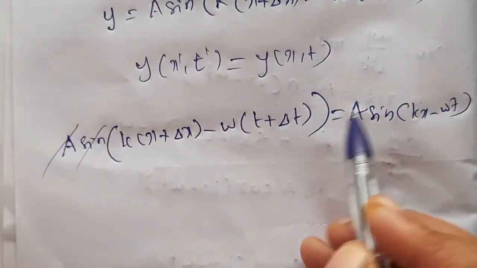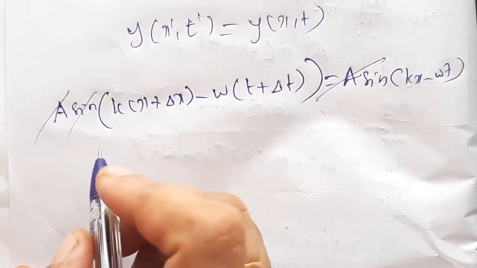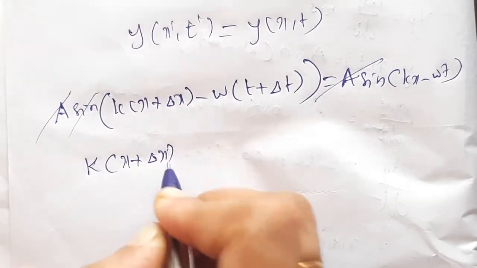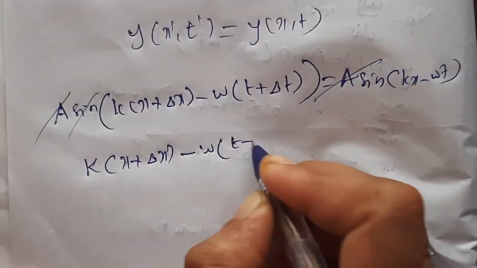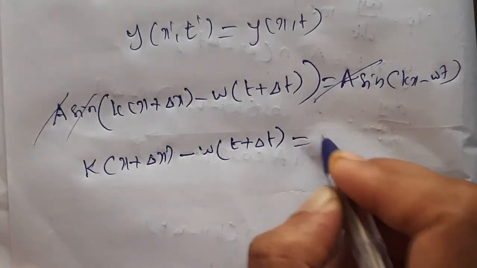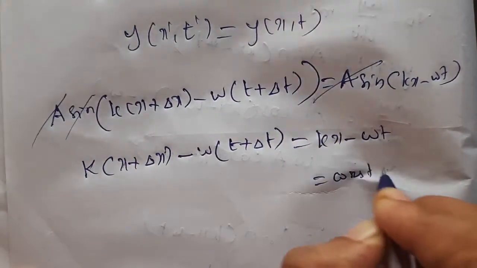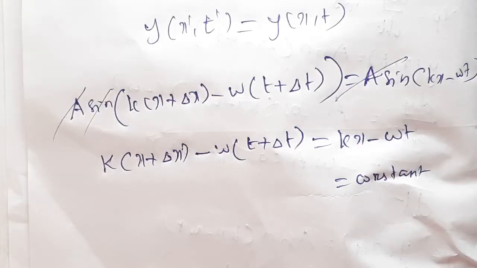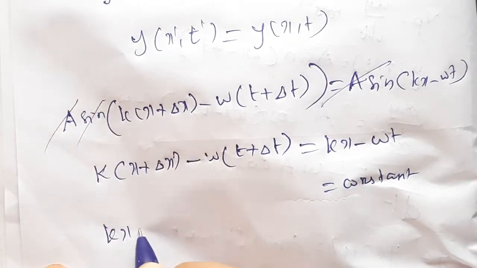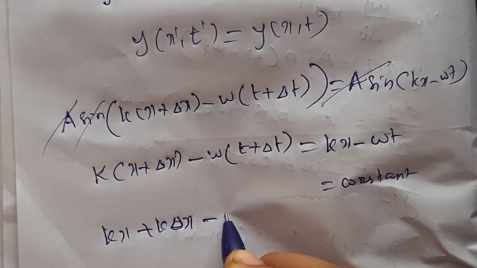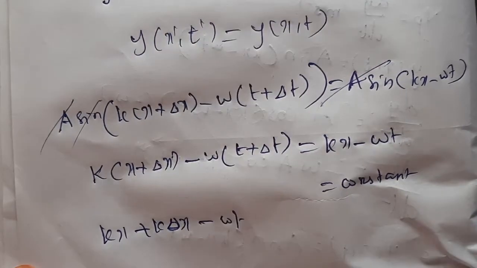Now a sin gets cancelled, so the remaining terms are k(x + Δx) − ω(t + Δt) = kx − ωt, that is equal to a constant. So when we simplify this, kx + kΔx − ωt